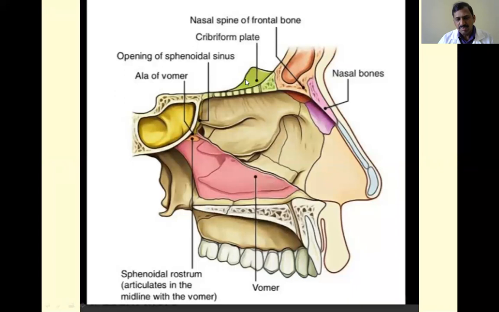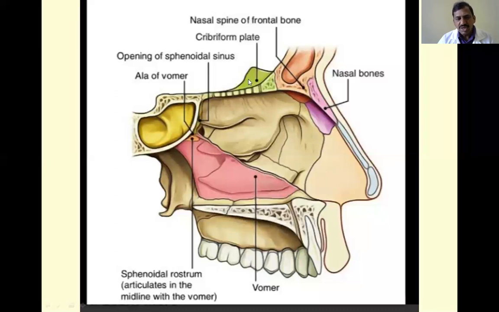The frontal lobe of the brain comes in contact with this surface, and below the frontal lobe there is the subarachnoid space, which is covered by meninges. If there is a fracture of this cribriform plate of the ethmoid bone, or sometimes of the body of the sphenoid bone, it may damage the meninges and produce a clinical condition: leaking of cerebrospinal fluid, CSF, through the nose.